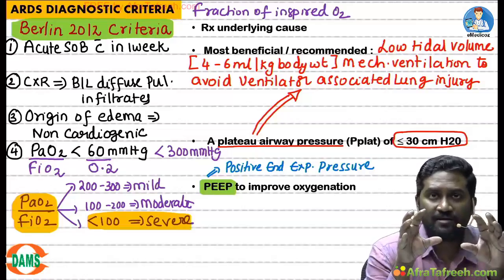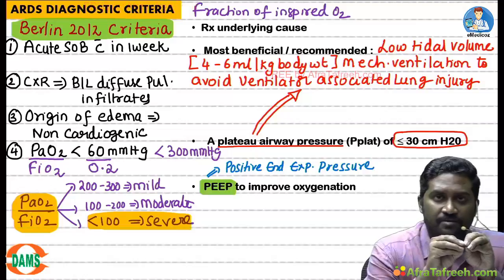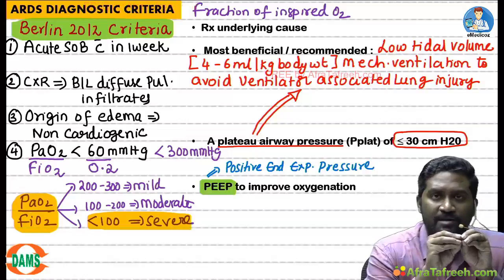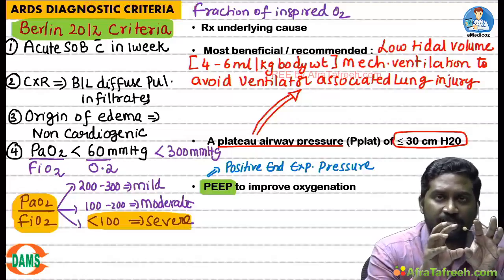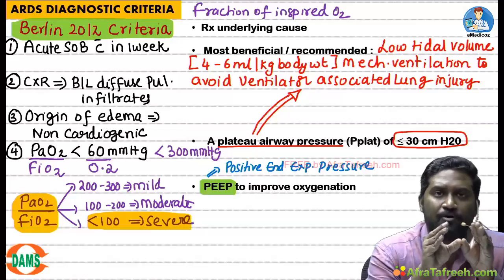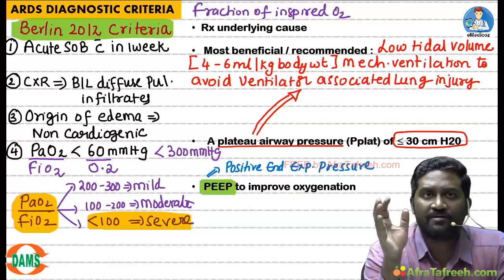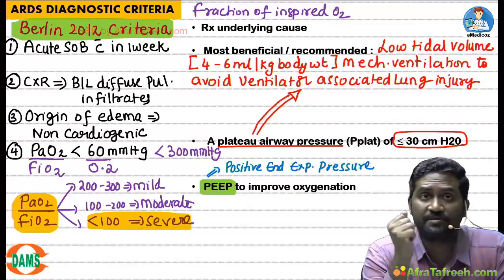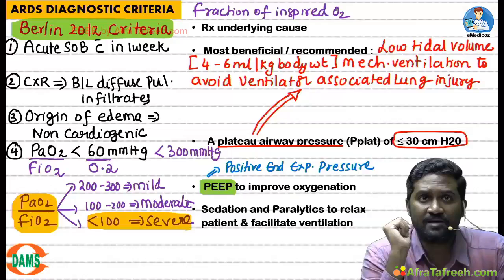So the alveoli will close at expiration. Now you need a pressure to keep the alveoli open even at end expiration. So this PEEP is something functioning like a surfactant which will keep the alveoli open at end expiration, and it will improve oxygenation. So this phenomenon is called positive end expiratory pressure. PEEP is nothing but positive end expiratory pressure. It is given to improve oxygenation in ARDS.